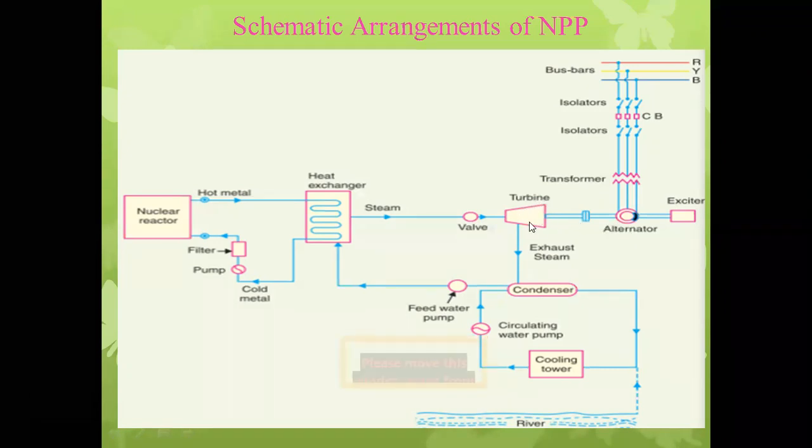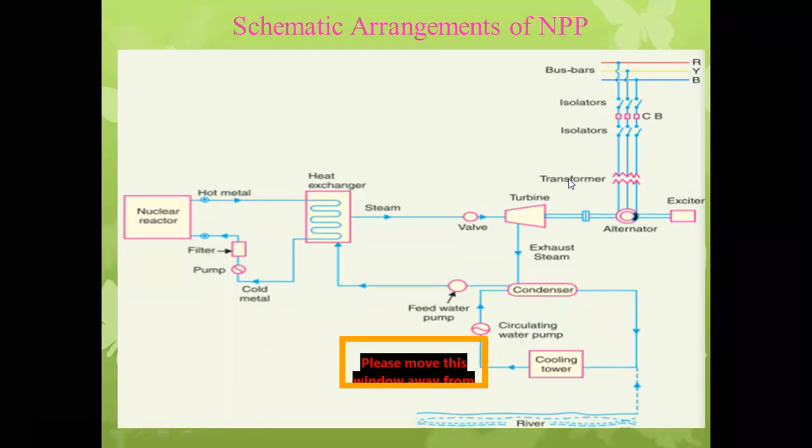Tell me one thing, the turbine speed is variable or constant? I have got from someone, the turbine will rotate with variable speed. How it will be varied? It rotates at constant speed in nuclear power plant. In case of hydroelectric power plant, the turbine will rotate with constant speed or variable speed? Constant speed. In case of steam power station, turbine will rotate with constant speed.